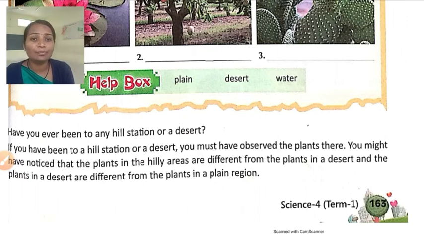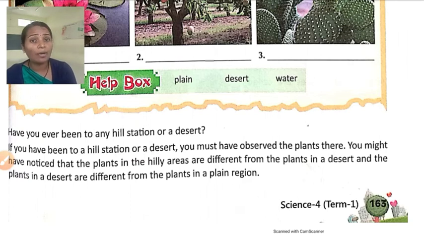If you have been to a hill station or a desert, you must have observed the plants there. You might have noticed that the plants in the hilly areas are different and plants in the desert are different. And the desert plants are different from the plants in the plain region.